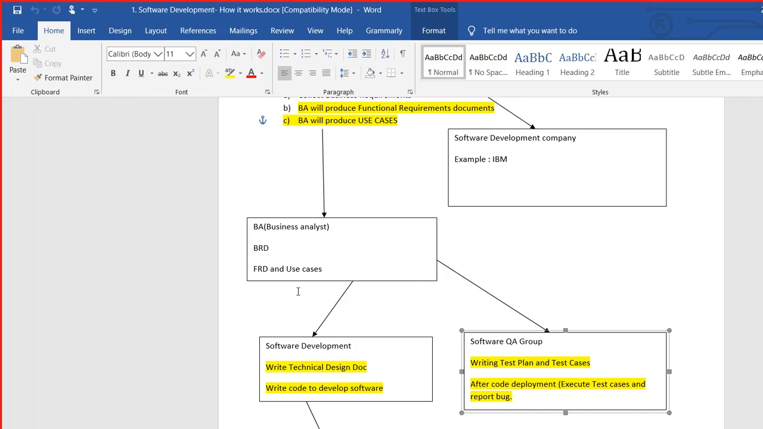Similarly, when the software development team gets the requirements, they prepare their technical design document. Once their technical design is done, they start writing code to develop the software. Now, what is that code?